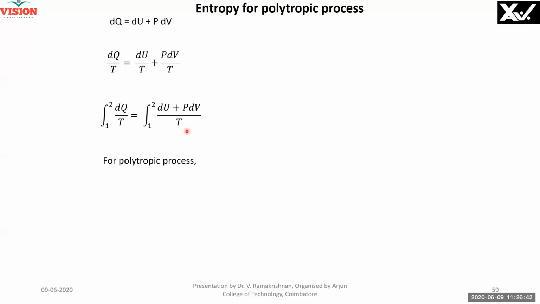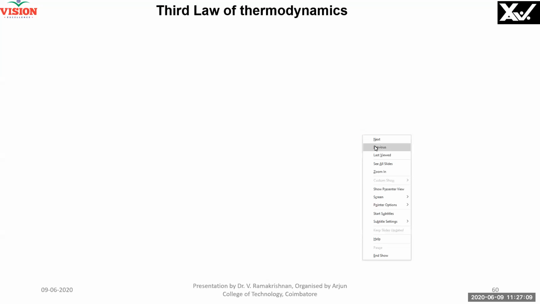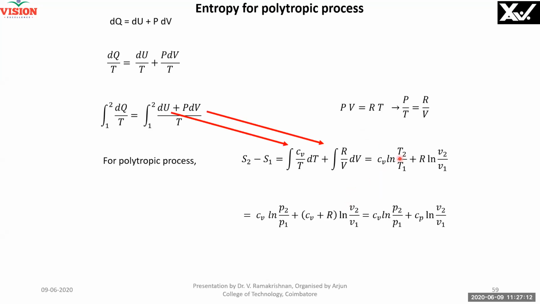You know what is dU? dU is Cv dT. Cv dT by T, you know dT by T integral is log. And P dV, you know PV by T. PV is equal to RT. T by T, so it is R by V. Therefore, I put R by V dV. And dV by V is log. Therefore, you get this. And you know PV is equal to RT. P2 V2 by P1 V1, I get P2 by P1, V2 by V1. R gets cancelled. Right? Therefore, you get a simplified relation.